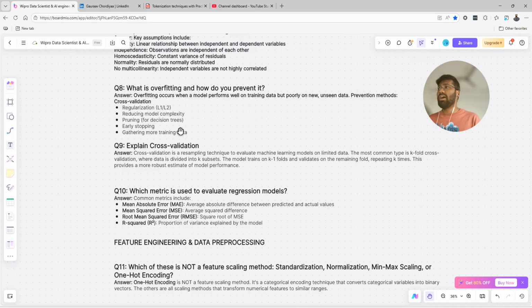Now, early stopping and pruning are similar; early stopping is used in neural networks or different algorithms, but early stopping is nothing but stopping early, right?